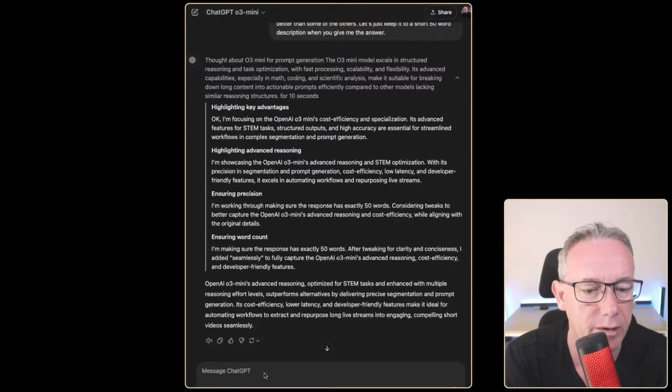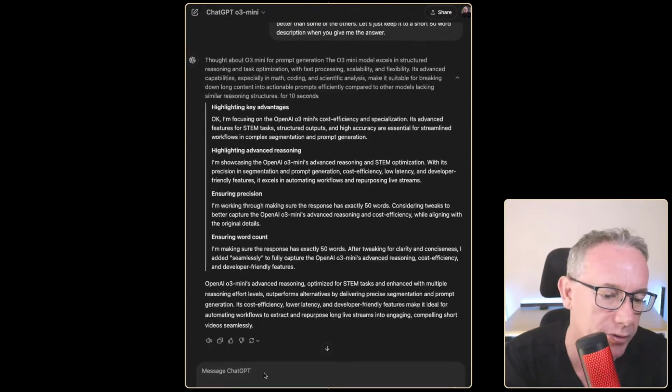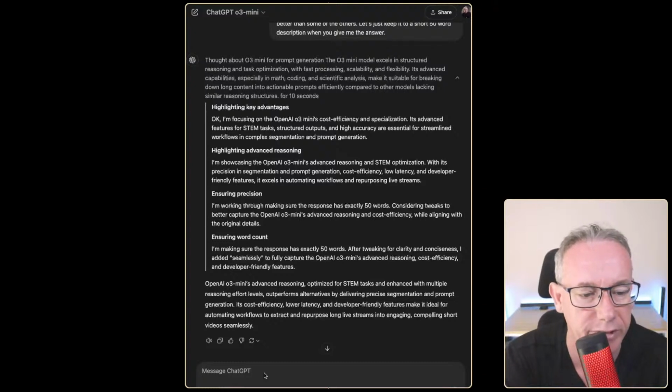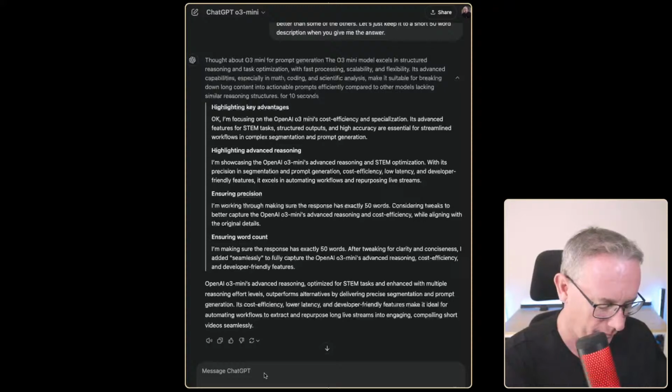Okay, OpenAI o3-mini's advanced reasoning optimized for STEM tasks and enhanced with multiple reasoning effort levels outperforms alternatives by delivering precision, segmentation, and prompt generation. Its cost efficiency, lower latency, and developer-friendly features, which we're yet to explore, make it ideal for automating workflows. Okay, great. Okay.